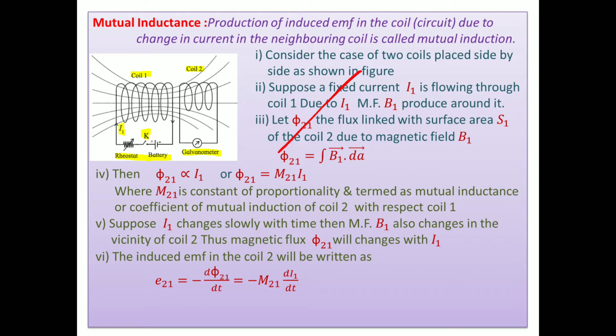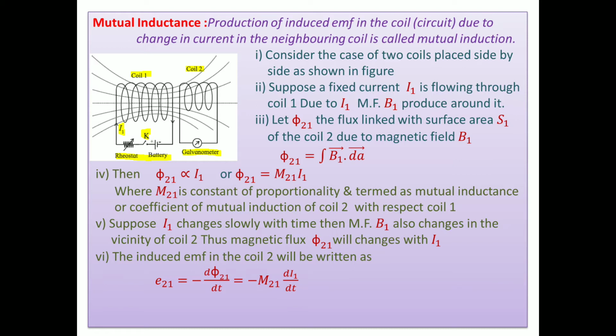Again, EMF is induced in the secondary coil, but this EMF induced in the secondary coil is in the opposite direction. Then again the galvanometer shows a deflection, but this time the deflection is in the opposite direction. Momentary deflection is there. Then such a phenomenon is called mutual induction. Means current changes in the first coil. Because of this current, magnetic flux linked with the secondary coil changes, and EMF is generated in the secondary coil. Here coil 1 is called the primary coil and coil 2 is called the secondary coil. Okay, thereafter we go through the expression.